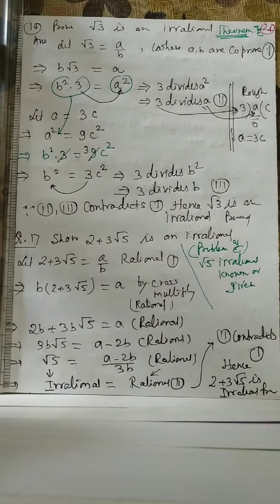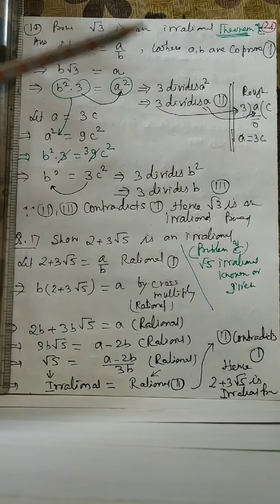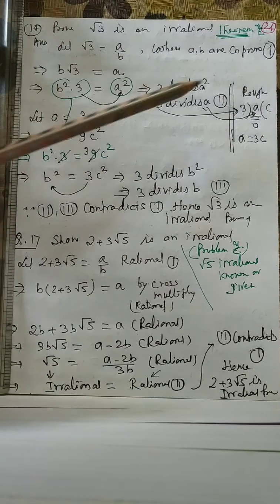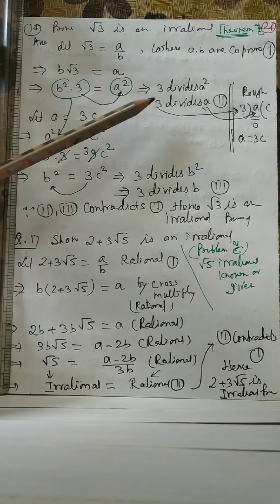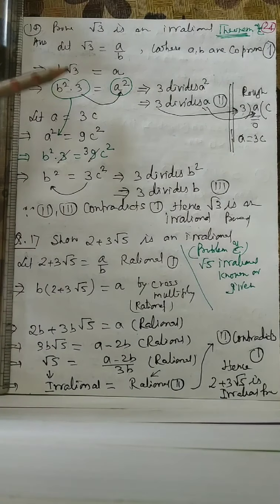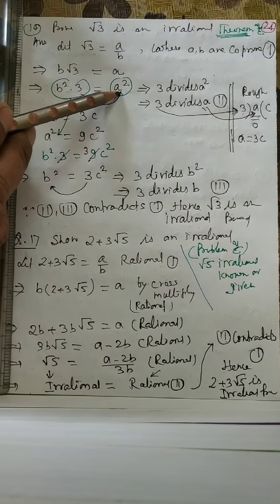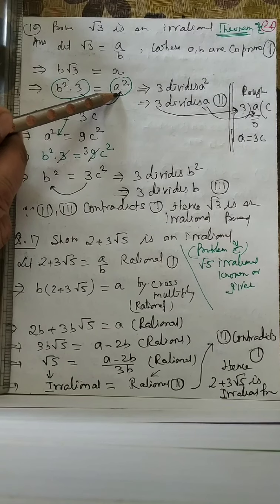Prove that root 3 is an irrational number. Let root 3 is equal to a by b, where a and b are co-prime. You may write co-prime. This is first equation. Cross multiply, squaring both sides. After squaring we are getting this. If 3 will go in the denominator, then this 3 will divide a square.